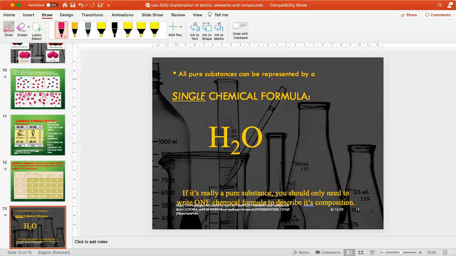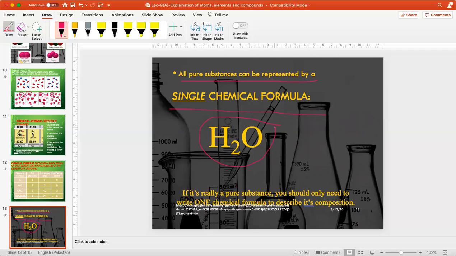All pure substances can be represented by a single chemical formula. For example, this is the chemical formula of water. If it's really a pure substance, you should only need to write one chemical formula to describe its composition.